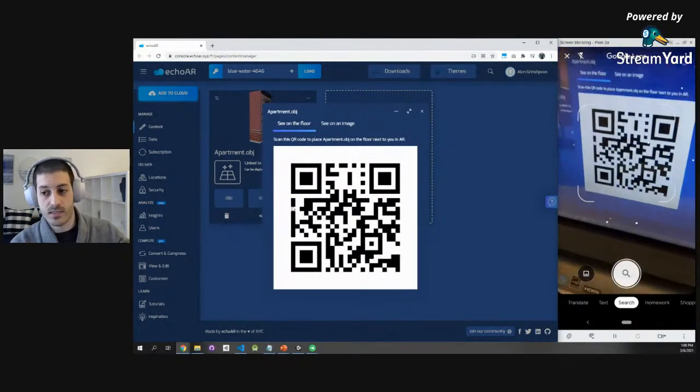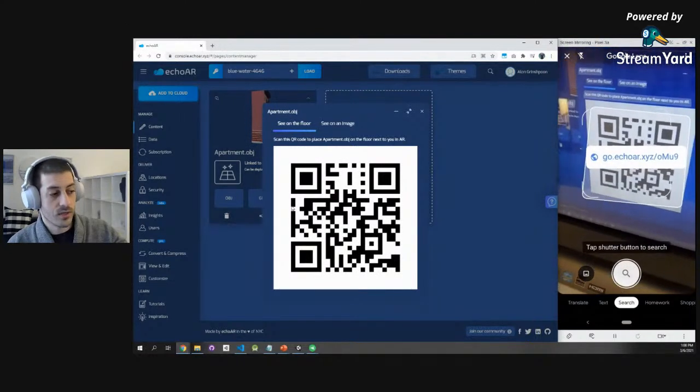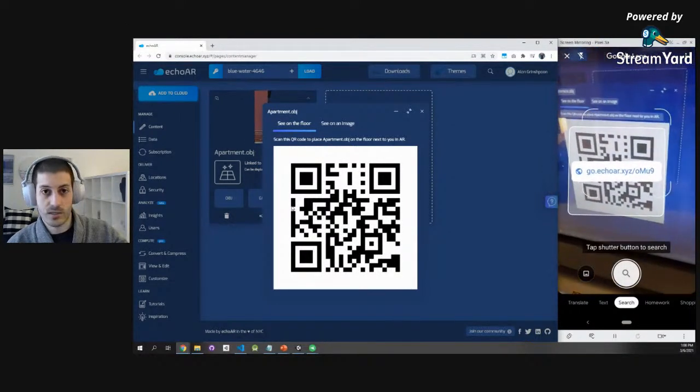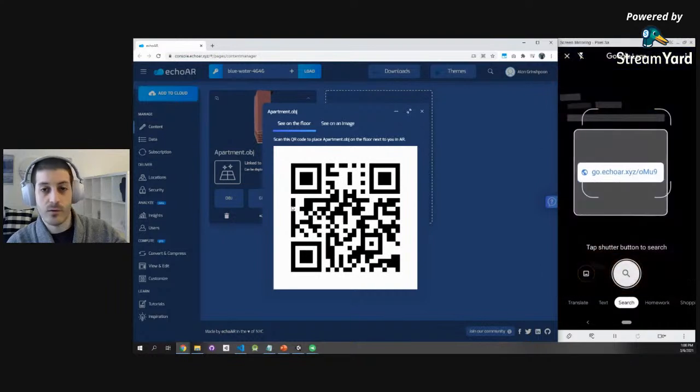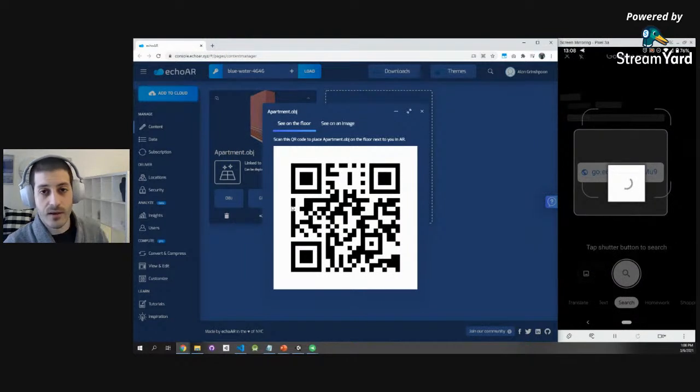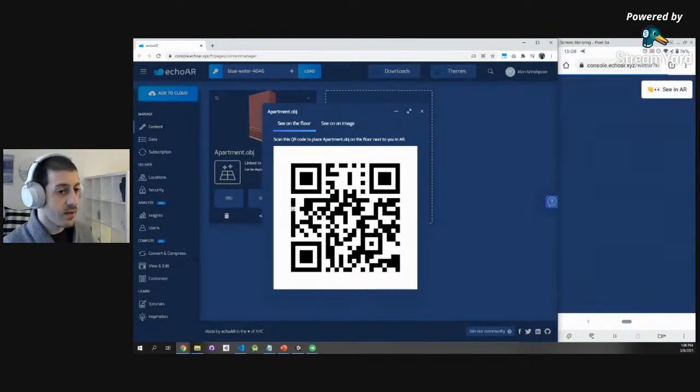And if you're watching this live, you can literally do the same. So just put your phone in front of the QR code. If you're watching this workshop live, scan it. It redirects you to a website. You don't have to do anything technical or install anything. It basically will allow you to see it through your browser. Now, this is really useful.